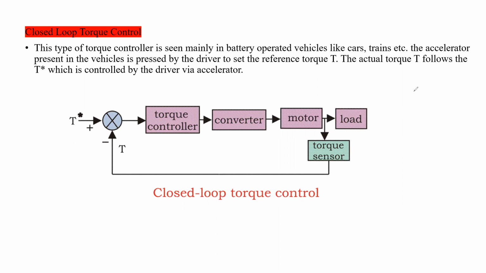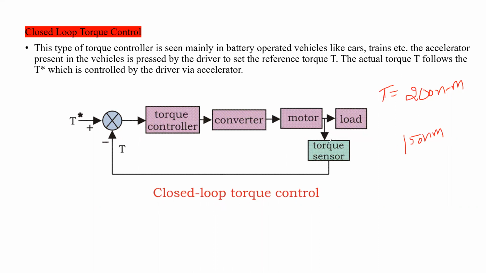For example, the load requires 200 Newton meter torque. If the motor is able to supply only 150 Newton meter torque, then the load needed 200 Newton meters, but how much is short? 50 Newton meters is short, right?